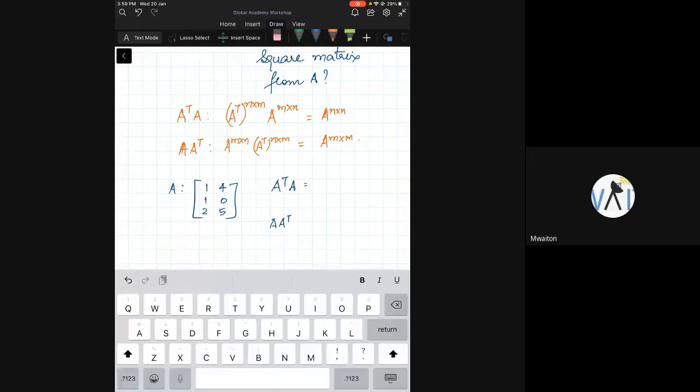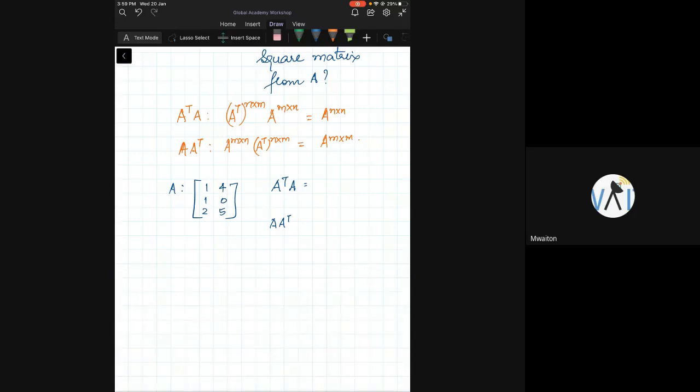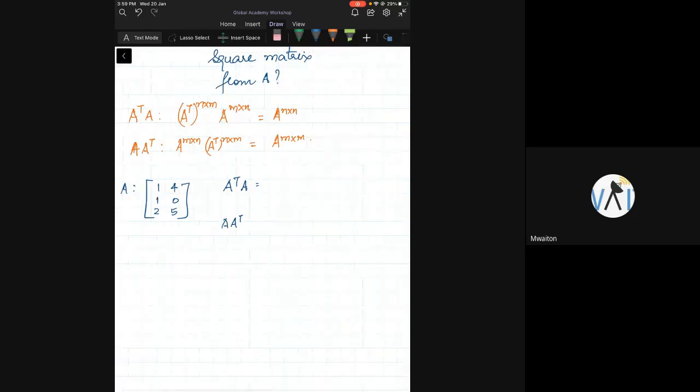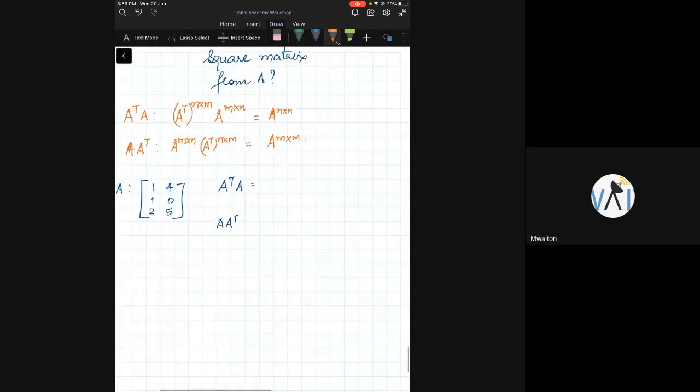The first one is 2 by 2. What is A transpose A? It's a 2 by 2 matrix. So the second one is 3 by 3. That's fantastic, but I want the numbers. Can you please tell me the entries of this matrix, A transpose A and A A transpose?